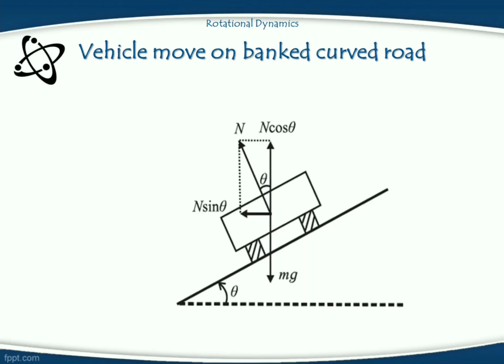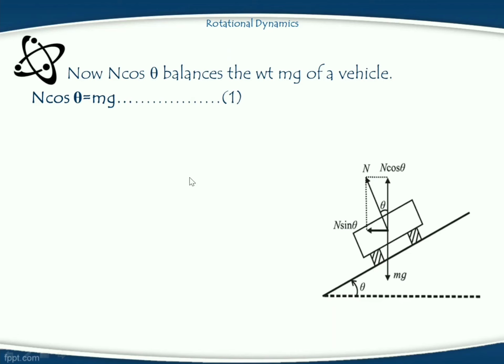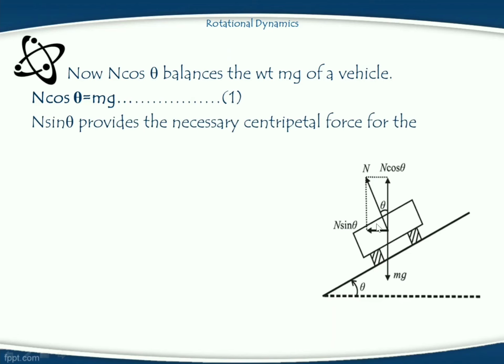This normal reaction can be resolved into two mutually perpendicular components. First one is N cos theta and next one is N sin theta. N cos theta is the vertical component and N sin theta is the horizontal component. Then N cos theta is balanced by the weight of the vehicle. Hence we can write N cos theta is equal to mg, equation number 1. Then N sin theta provides the necessary centripetal force for the circular motion. Hence we can write N sin theta is equal to mv square upon r, equation 2.